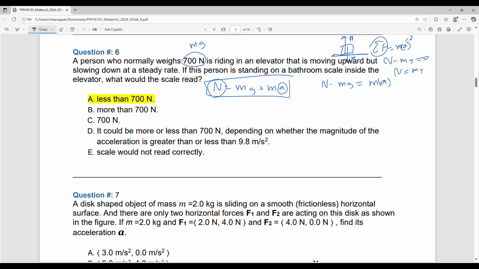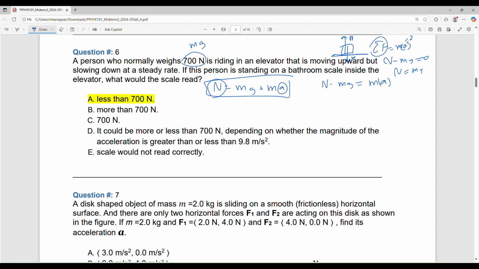Acceleration direction up doesn't mean the elevator is going up. Pay attention. If the direction of acceleration is up, it's a positive acceleration. If the direction of the acceleration is down, it's a negative acceleration.